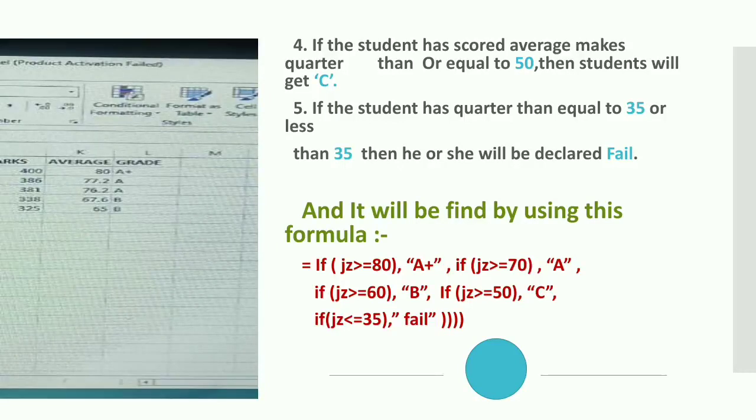It will be found by using this formula: equals IF, bracket, JZ is greater than or equal to 80, then A plus grade. If JZ is greater than or equal to 70, then A grade. If JZ is greater than or equal to 60, then B grade. If JZ is greater than or equal to 50, then C grade. And if JZ is less than or equal to 35, then fail.